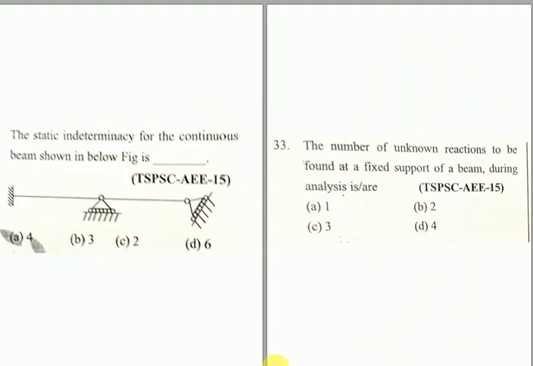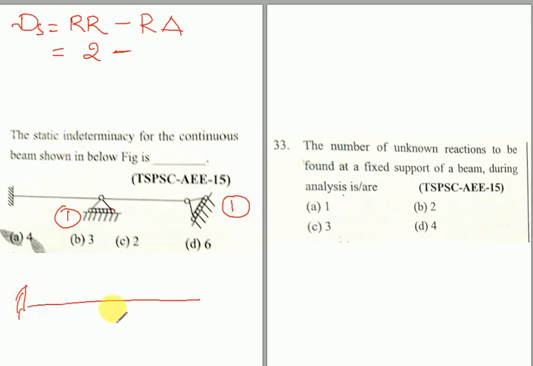The static indeterminacy of a continuous beam shown in the figure. Since the beam is given, you have to calculate DS, which is equal to redundants removed minus redundants added. So the total number of redundants removed is here 1, since it is a roller support, reaction is 1. Here also, since it is a roller support, reaction is 1. You need to remove 2. Redundants added: in order to make this stable, these two are removed, that is 2. We need to add the redundants to be added. Since the total number of reactions already present here is 3, there is no need of adding anything. So the answer is DS is equal to 2.